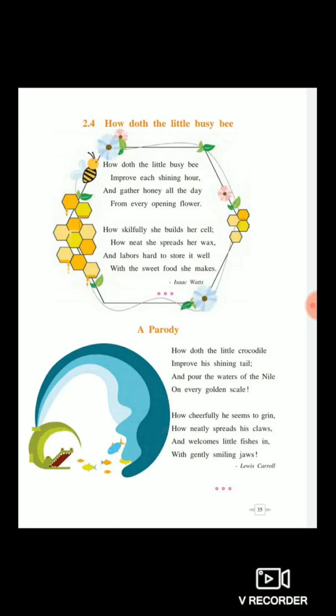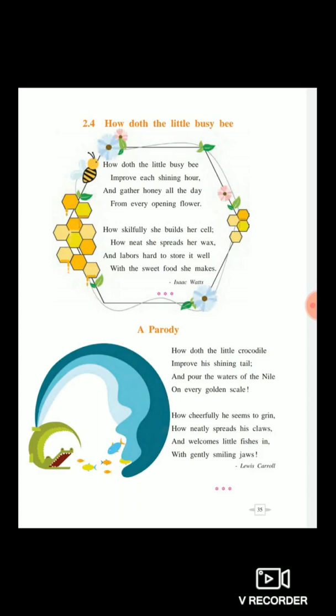How Doth the Little Busy Bee, by Watts. So the first poem shown in your textbook is written by Isaac Watts and it is the original poem, written against idleness and mischief. It takes the example of a bee to teach the values of hard work and sincerity.